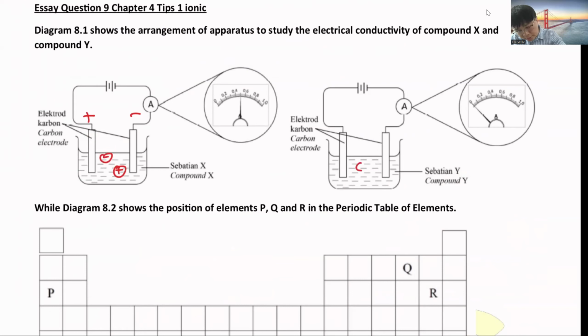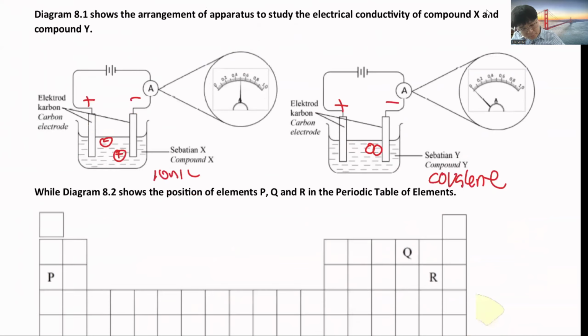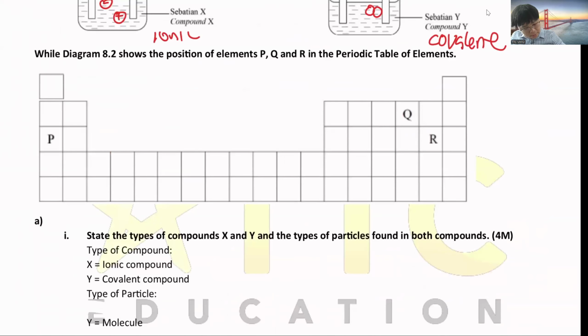When it's covalent, it's a neutral molecule. Neutral molecules have no reaction to the positive and negative terminals. They are neutral. They won't move to the left or move to the right. Based on this, we know this is a covalent bond. This is an ionic bond. Okay, so you can write here that one is covalent, one is ionic. For ionic it will be ions, then if covalent it will be molecules.